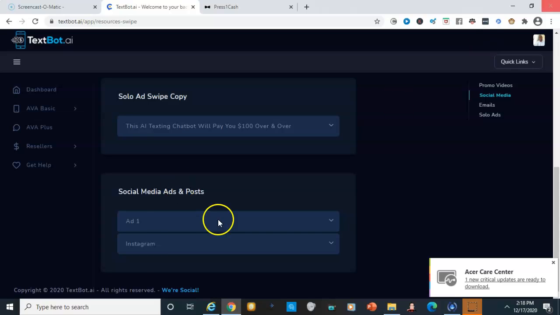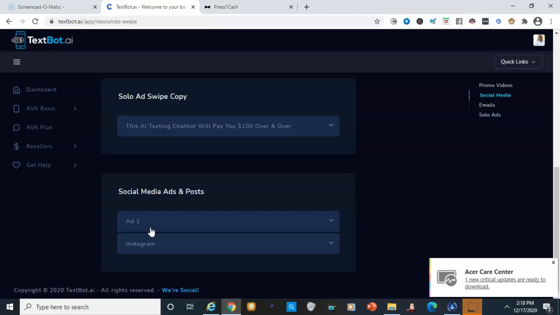Okay? And even then, that's still a steal in my opinion. For all the features and benefits that you get with Textbot, it's still a steal either way. So you really can't go wrong with that. Press One Cash, it's a bit higher, yes. I mean, it is a solid product, but it is a bit higher. So for those who are on a budget, if you will, and want something like this with an SMS marketing platform that they can earn with, the $100 for now and the $150 price point that it will be in January, they're still great price points for what you're getting.